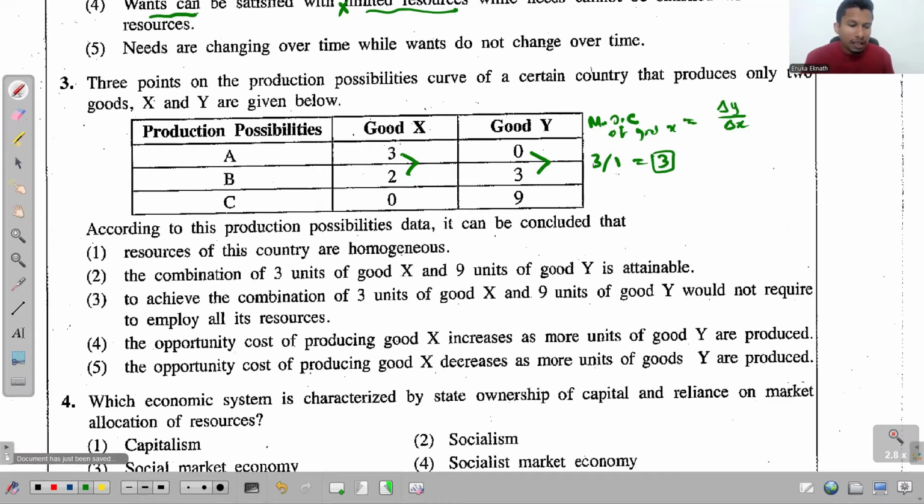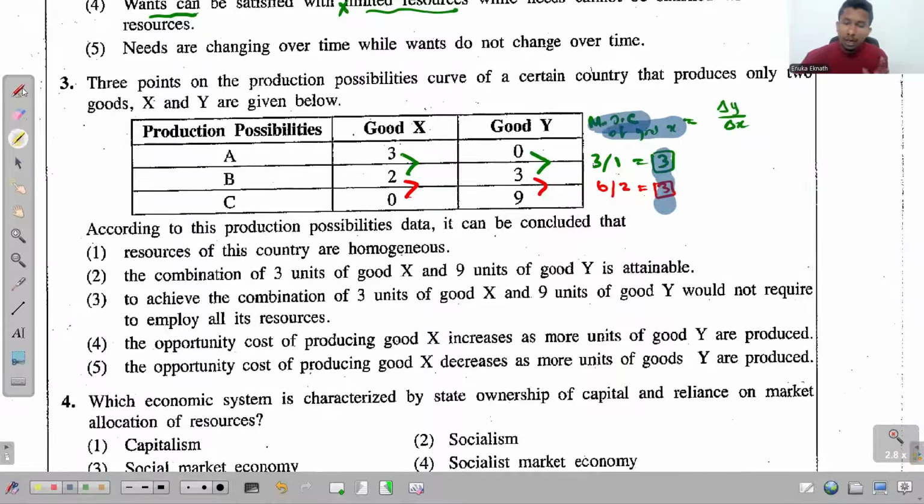Now look at the third production combination, where they produce 0 from good X and 9 from good Y. Once again, delta Y is 6 and delta X is 2. So how much is the marginal opportunity cost of producing good X? That's 3, same as the previous value. And what does this remind you? Marginal opportunity cost is constant.